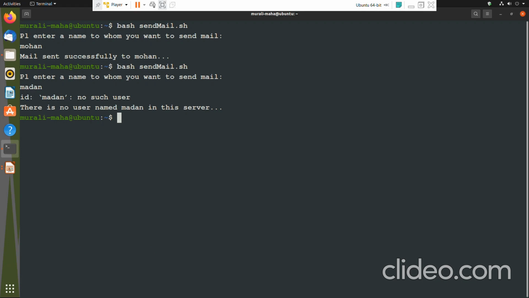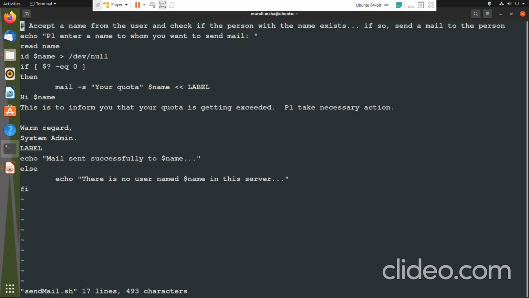So I don't want the ID command's output to be displayed again. Then what I will do, I will redirect the error generated by the ID command to /dev/null. In one of our previous sessions, we have learned about merging the output and error streams. Wherever output goes, I want error also to go to the same destination.